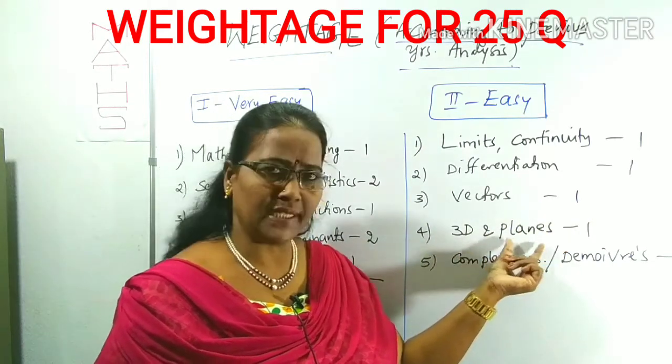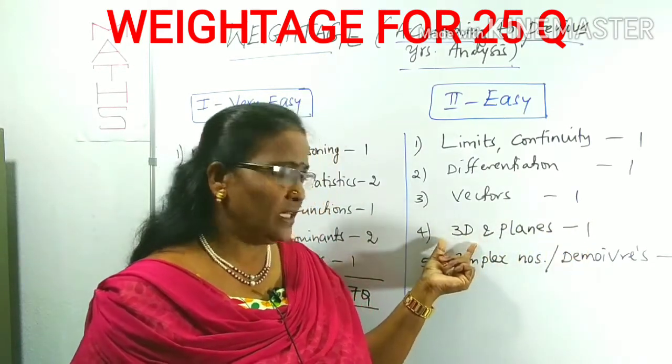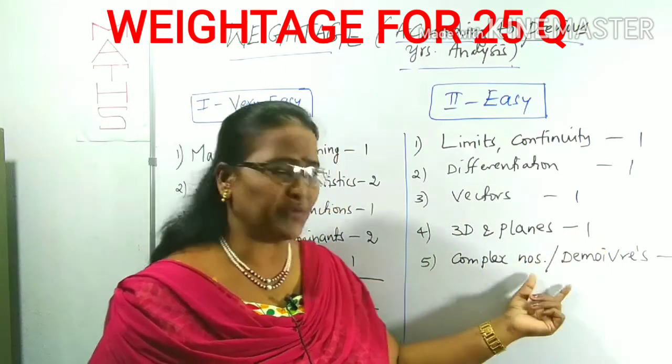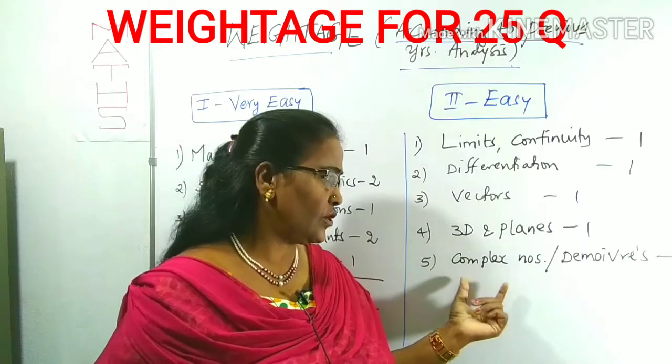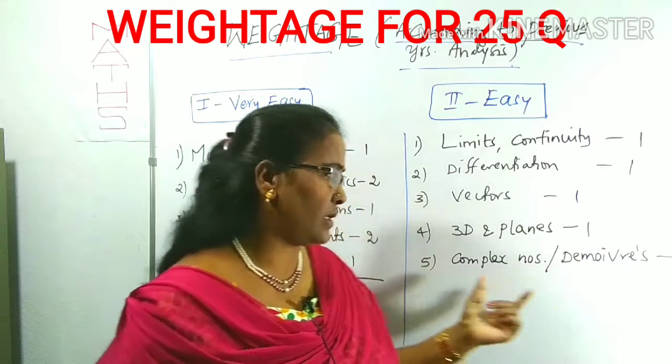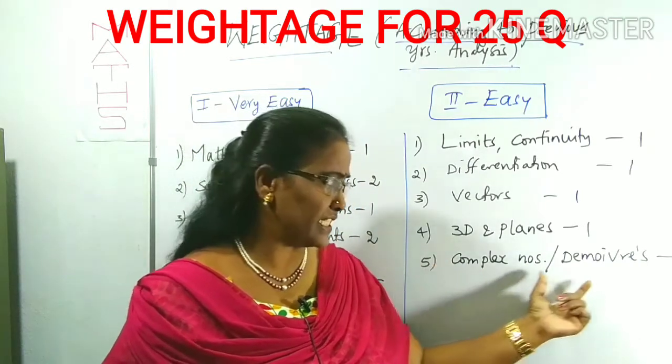Now 3D and planes, 1 question. 3D including planes, 1 question will go, as well as complex numbers and De Moivre's theorem. It's also a very simple topic. Complex numbers and De Moivre's theorem also, 1 question compulsorily you can get. So what are the various points regarding complex numbers and De Moivre's?